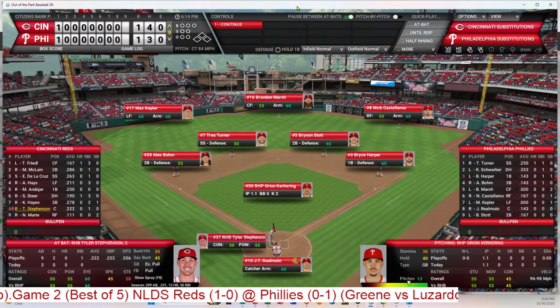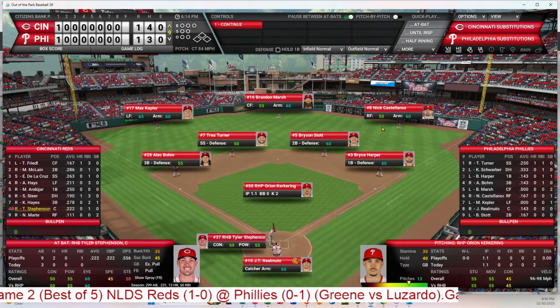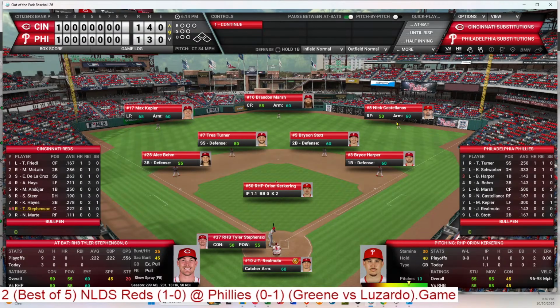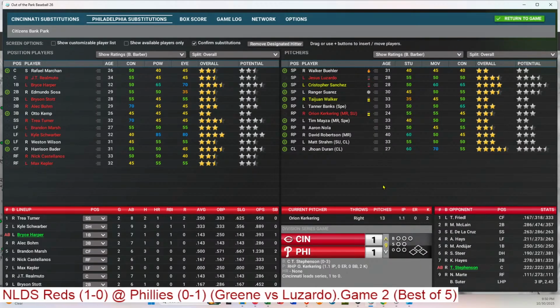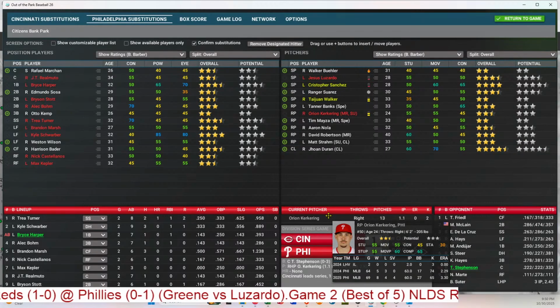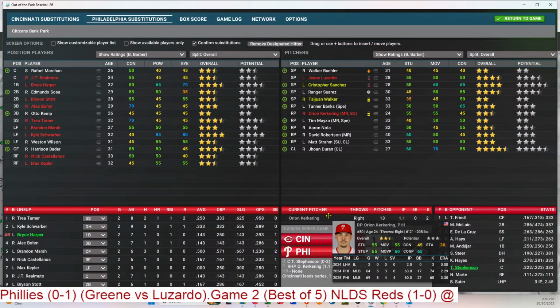So Kerkering will be done. And we will go to the bullpen. Is it Duran time? I think we're going to bring Duran in. So the closer will come in.